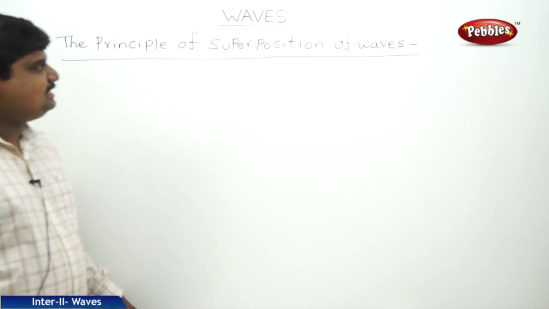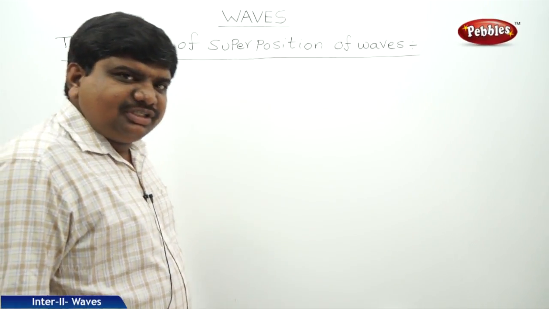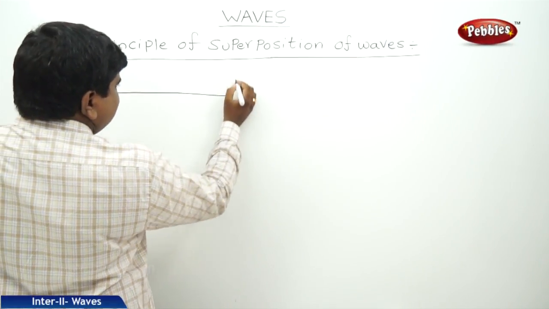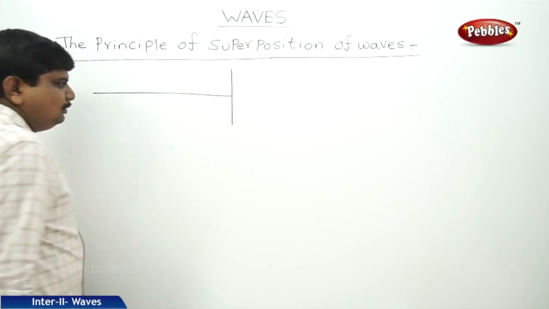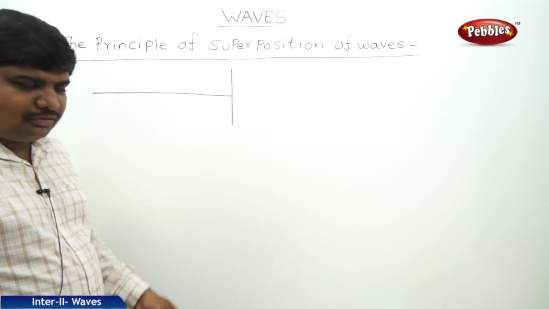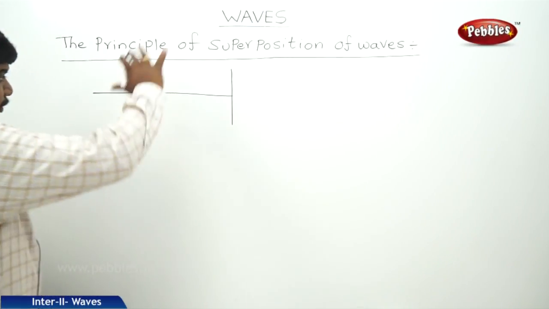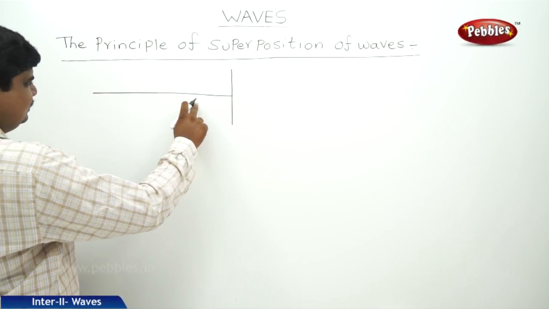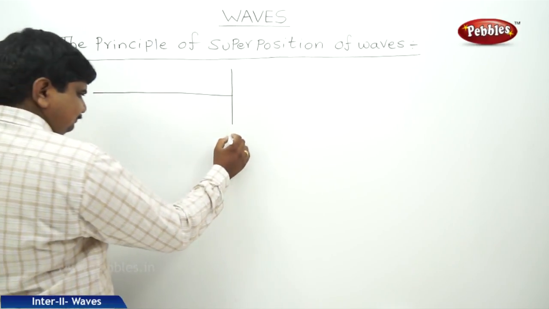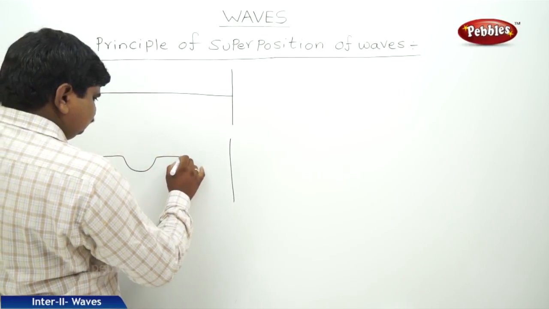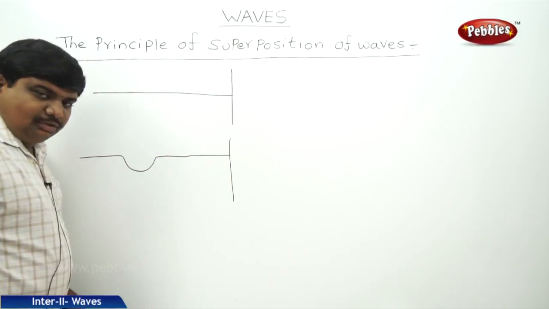So the next concept is the principle of superposition of waves. Superposition of waves means, let us suppose a string is connected at one end and the other end is free. On the other end we apply a force from bottom to top. Then this wire will form a loop.